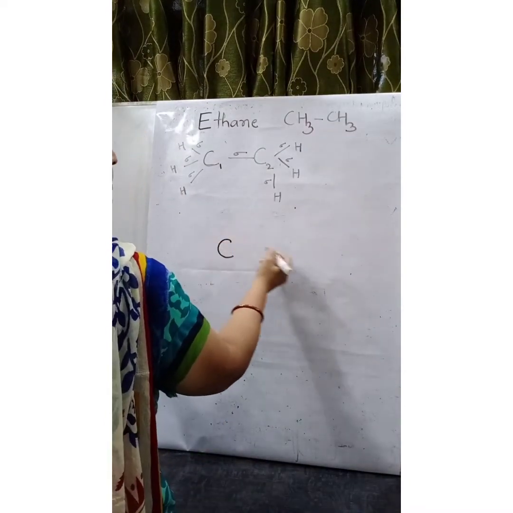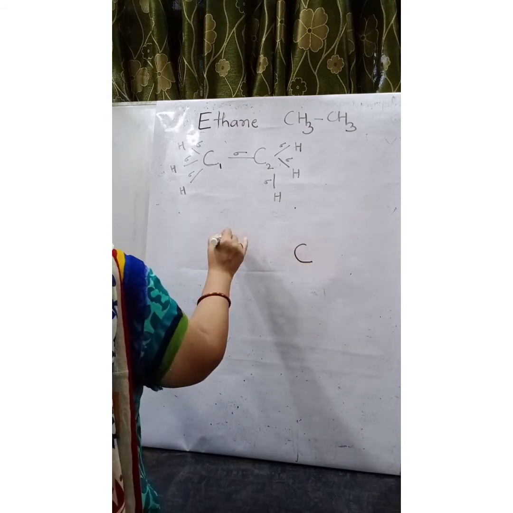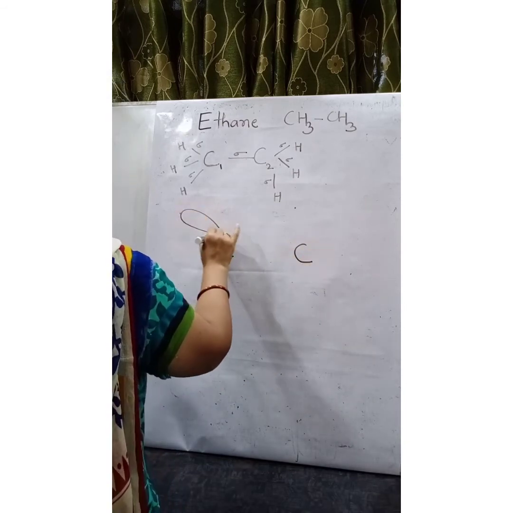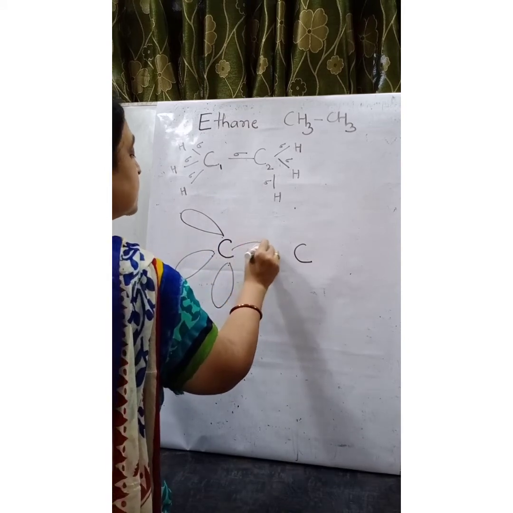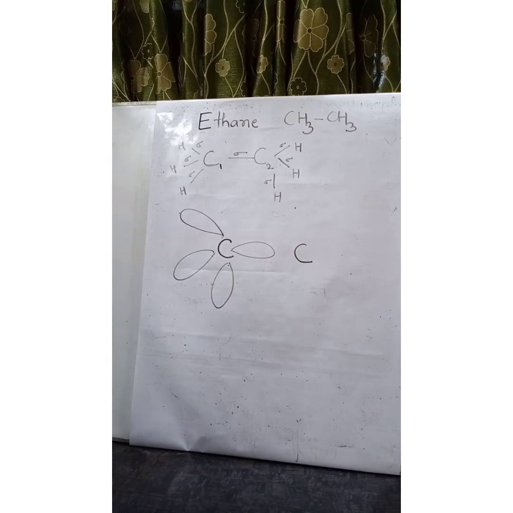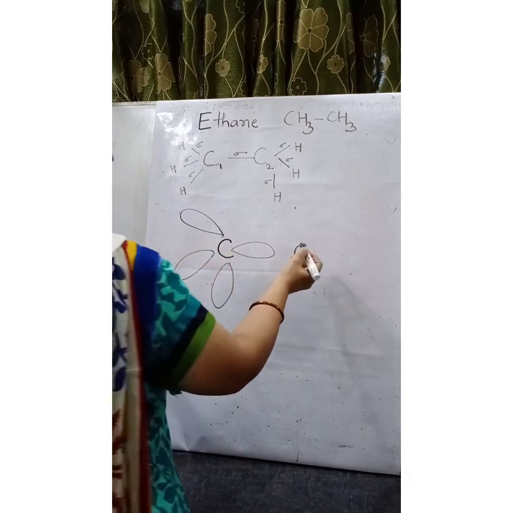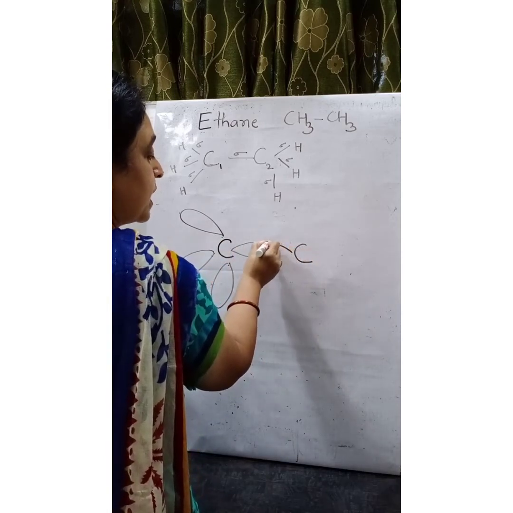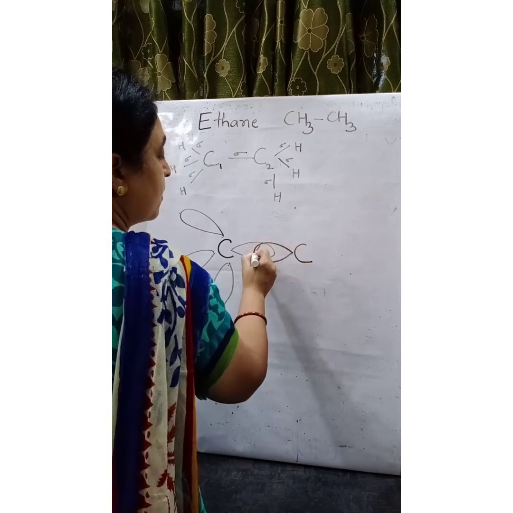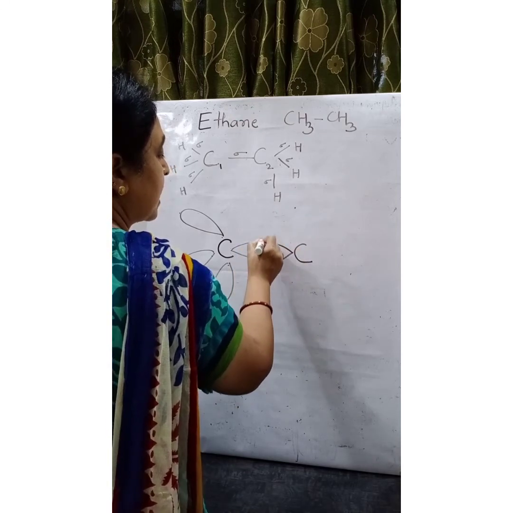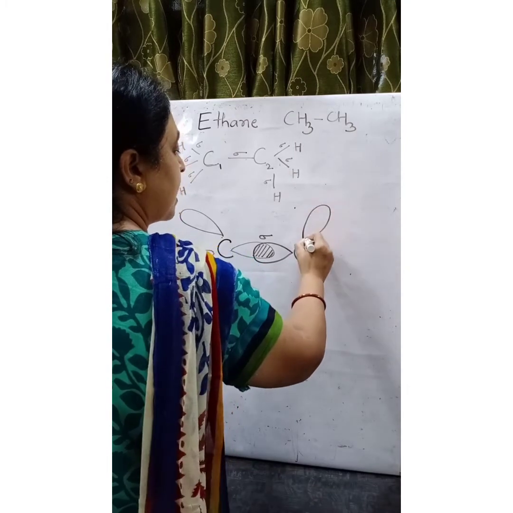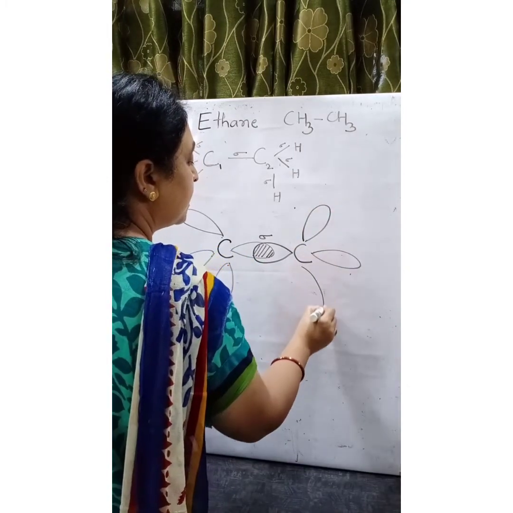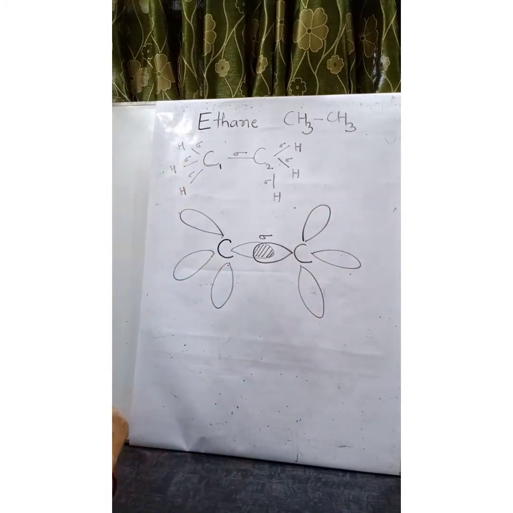This is one carbon atom, this is another carbon atom. It is having 1, 2, 3 and this is the 4th sp3 hybrid orbital of this carbon. Similarly, one sp3 hybrid orbital of this carbon overlaps. So both the carbons are going to overlap with each other, resulting in the formation of sigma bond. And there are 3 more sp3 hybrid orbitals.